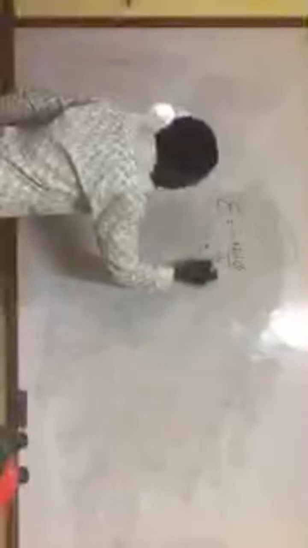E will be equal to negative N dΦ/dt, and also can be written as negative L dI/dt.